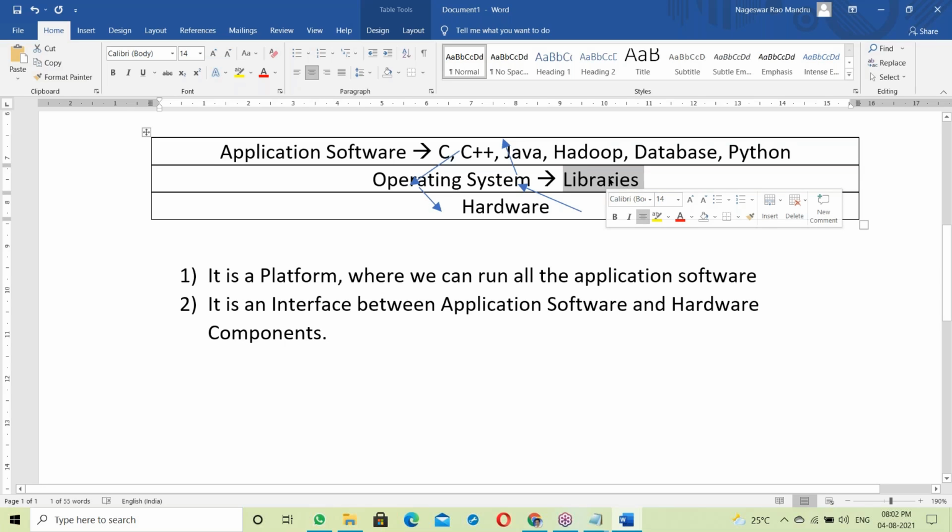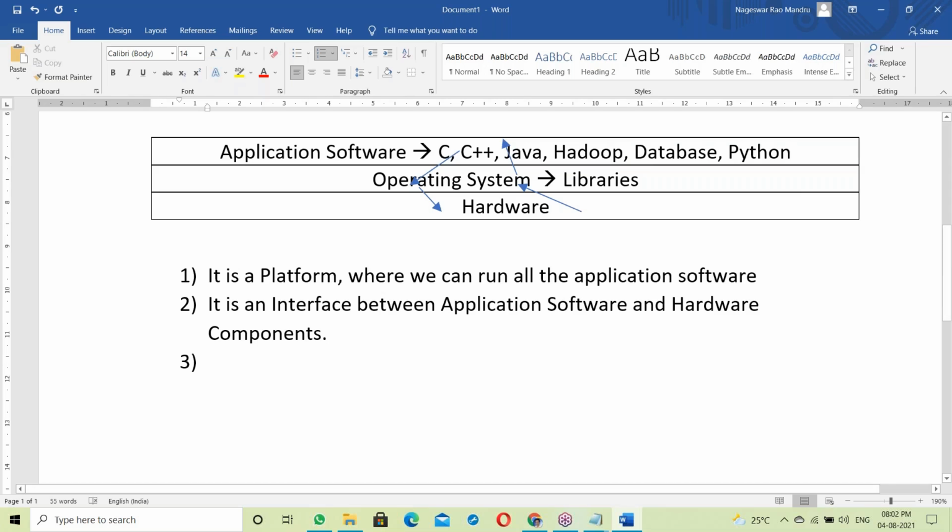Operating systems are developed in C language: Windows in C language, Linux in C language, Unix in C language. Almost all of these applications were developed in C language functions. These are C language functions, a collection of functions. So the OS uses a library to communicate between application software and hardware components.